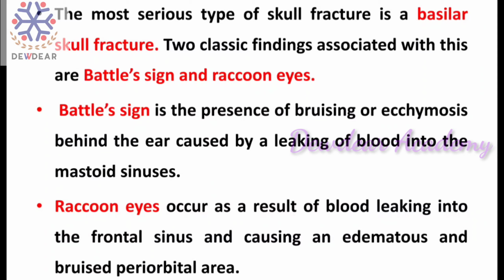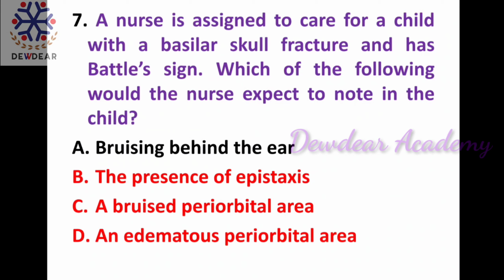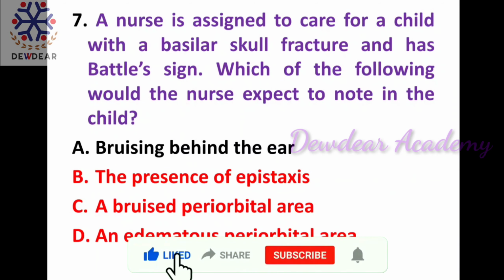Okay, it is the bruising behind the ear. And raccoon eyes occur as a result of blood leaking into the frontal sinus and causing an edematous and bruised periorbital area. So in this question, a child has the basilar skull fracture and also has Battle sign, so we can note there will be bruising behind the ear.